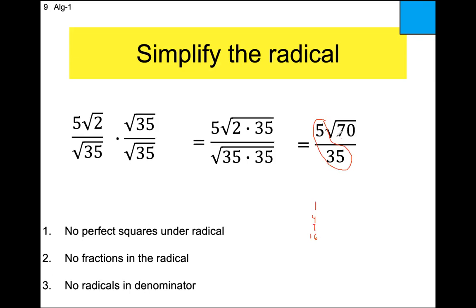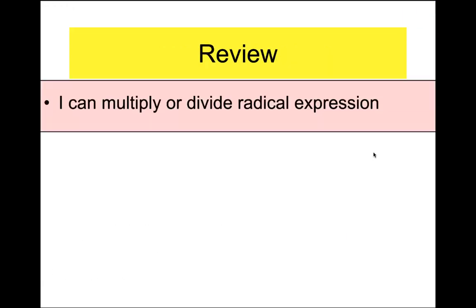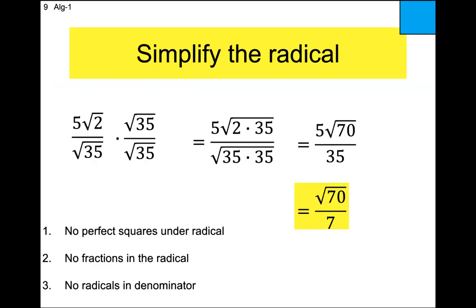We can reduce that fraction. 5 goes into 35 what, 7 times? So the final answer, you already saw it, would be the square root of 70 over 7. So you might see a couple problems that look like that, where you get to the very end and you have a coefficient on the top and a number on the bottom that you can reduce further. And that, ladies and gentlemen, is the last example.